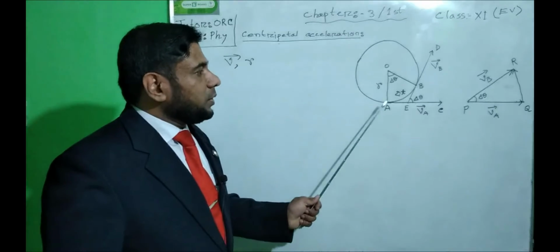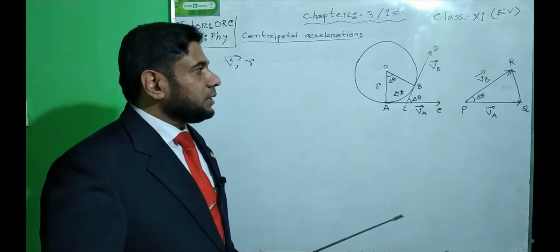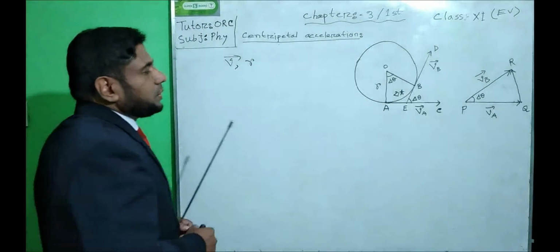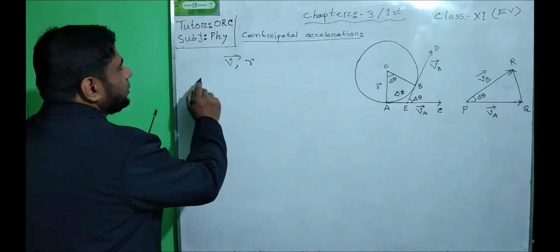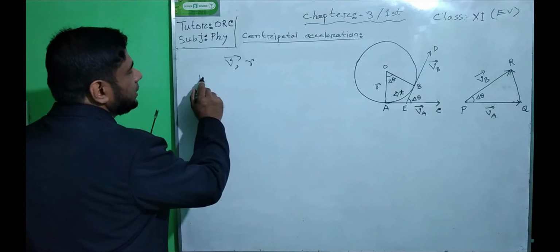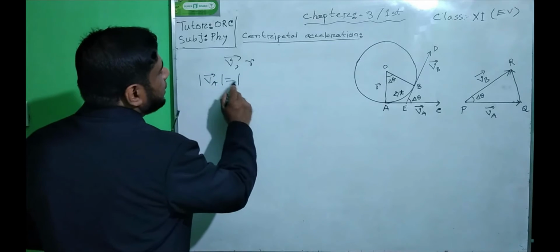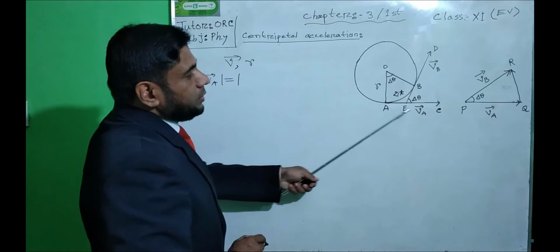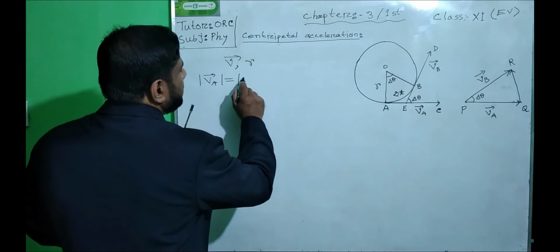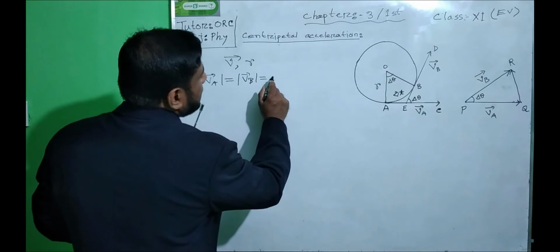So we can write that the magnitude of velocity at point A is VA, and at point B is VB, and suppose the magnitude is v.